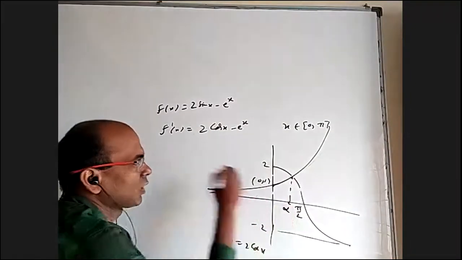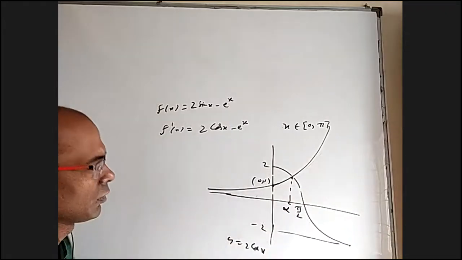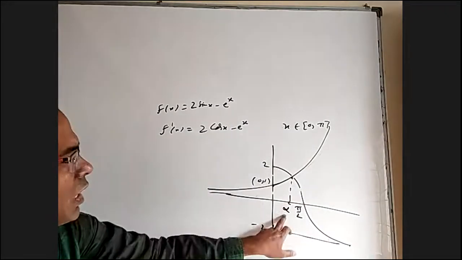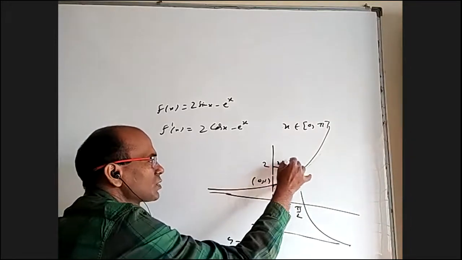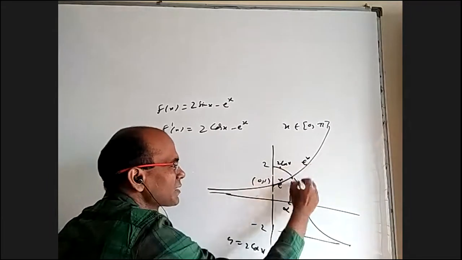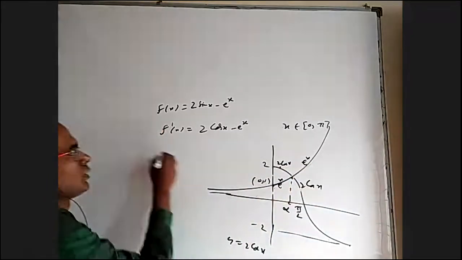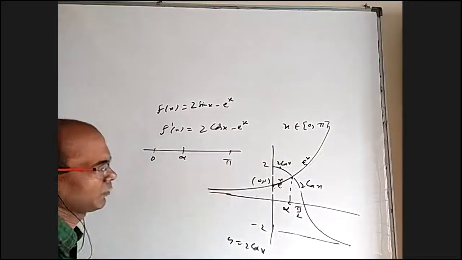I don't know what that is. I'll call it alpha, but definitely alpha is between 0 and pi. You can easily see that between 0 and alpha, 2 cos x is greater than e power x. This is 2 cos x and this is e power x. But after alpha, e power x is greater than 2 cos x.